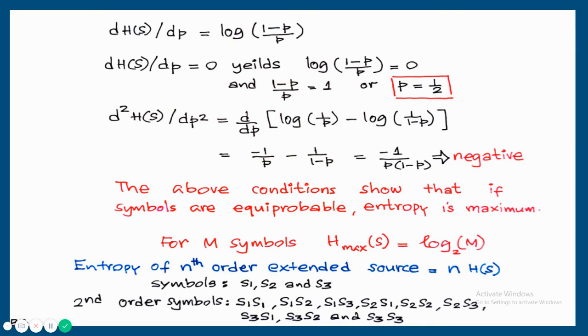So when you calculate the entropy, the answer will be 2 times compared to the entropy we calculated for S1, S2 and S3. That is the meaning of nth order, the entropy will be n into H of S. Next, 3 symbols can be taken together. We'll get a total of 27 combinations. Entropy will become 3 into H of S.